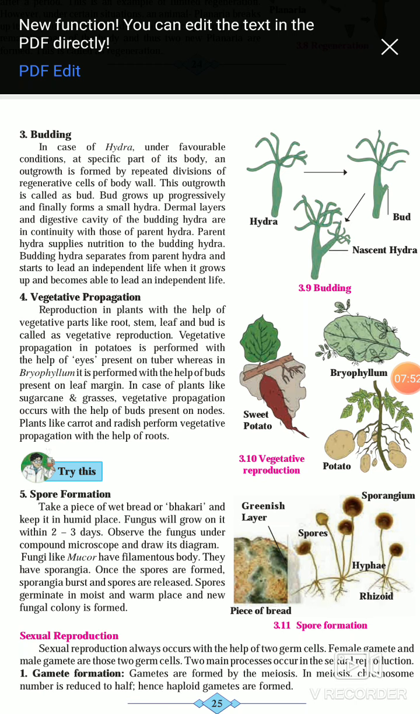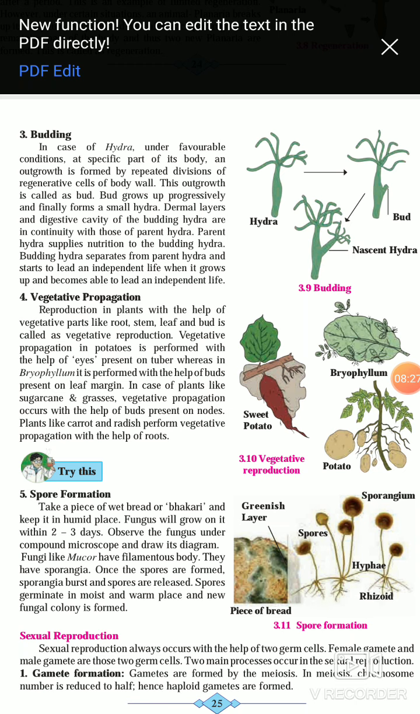See, in bryophyllum, small buds are seen on the leaf margin. In plants like sugarcane and grasses, vegetative propagation occurs with the help of buds present on nodes. Nodes, you know, in sugarcane there are nodes and internodes. So vegetative propagation takes place on nodes. Plants like carrot and radish perform vegetative propagation with the help of roots. So carrot or sweet beet, all such kinds of plants show vegetative propagation by their roots.